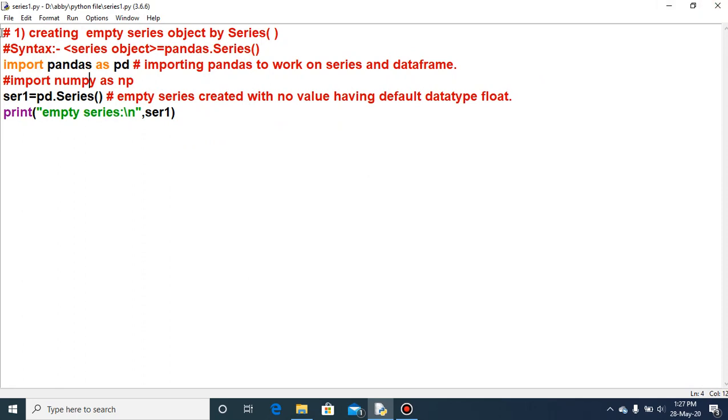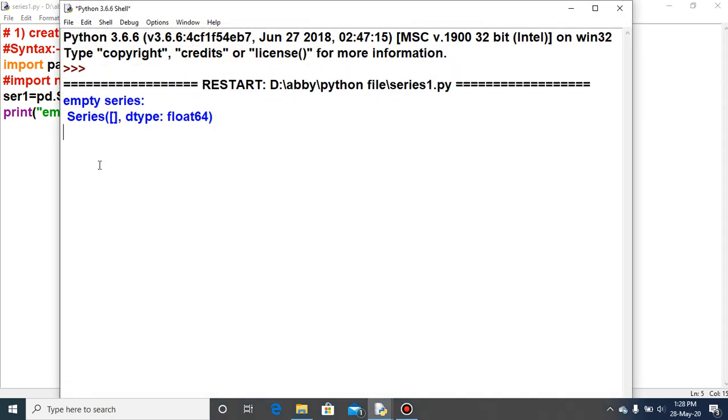And the first way was creating the empty series that I told you. An empty series will not display any index or data value because no value is provided for the series. Here it is empty. So an empty series will display only this much: Series([]) and dtype float64. Maybe the question will come by default: what type of data will be returned when you create the series? It will be the float data type.